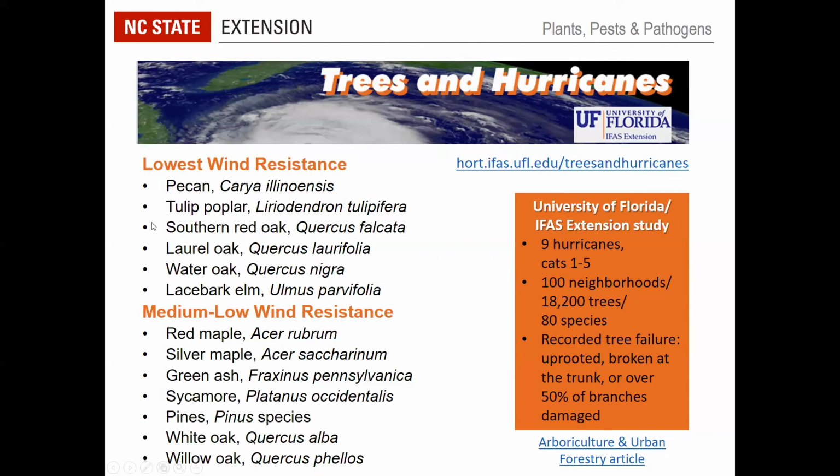Things like pecan and tulip poplar, some of our oak, floral oak, water oak, also some of the maples, green ash, sycamore, and pines. So they're showing up as not tolerating or resisting the wind damage terribly well. These are things, as well as the lacebark elm, we'd want to avoid planting really close to structures in case of wind damage, both from hurricanes or just strong thunderstorms. And we tend to find that these might also be more prone to ice damage too.